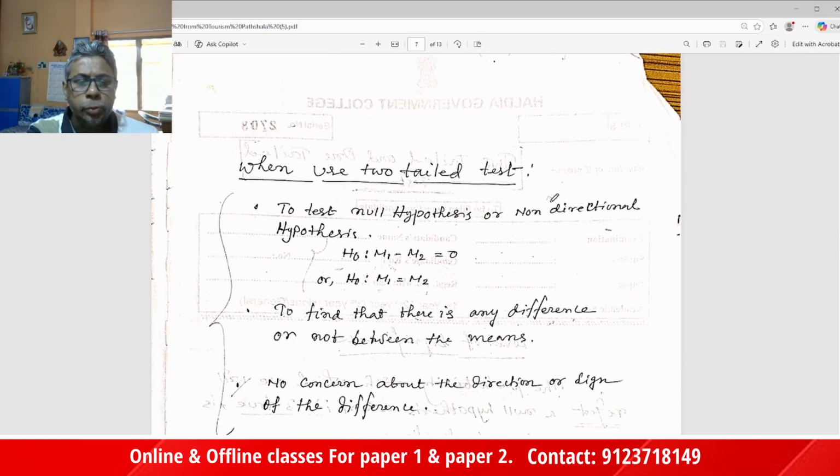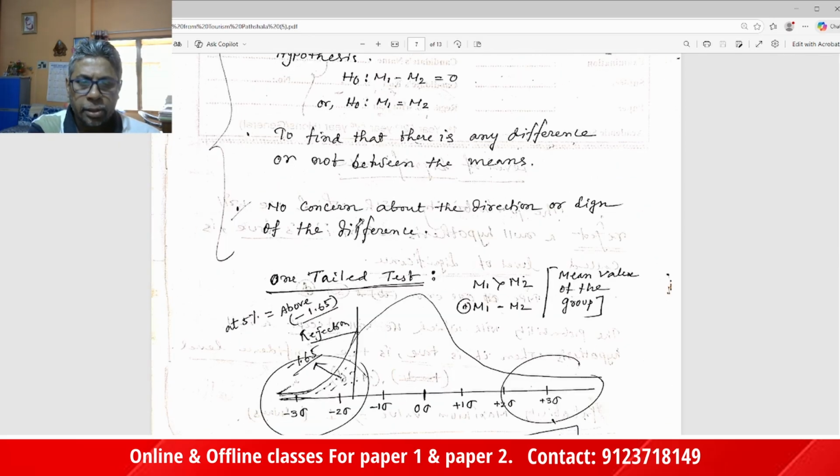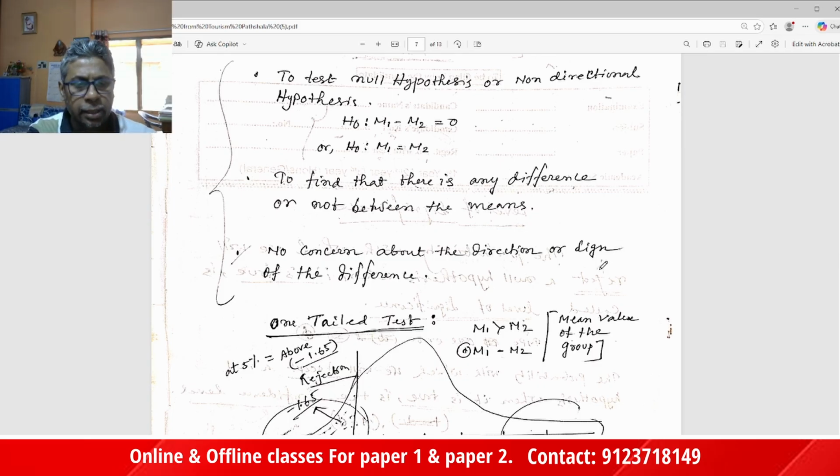Now, when we use the two-tail test, as I have already told you, the hypotheses are non-directional. There are two kinds of situation. H0 is mu1 minus mu2 equal to 0, that is, mu1 equal to mu2, to find whether there is any difference between the means. In the two-tail test, we are not concerned with the direction or sign of the difference.